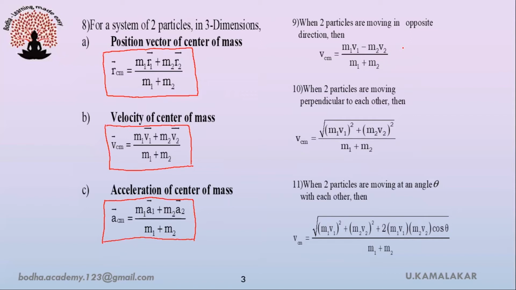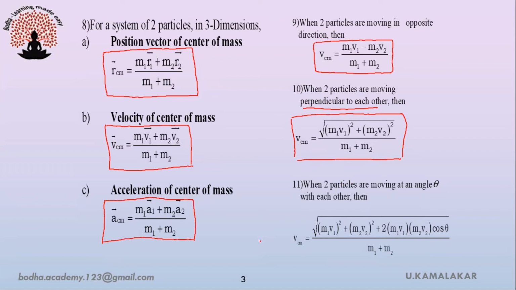Suppose two particles are moving in opposite direction, then velocity of center of mass is given as m1 v1 minus m2 v2 divided by m1 plus m2. When two particles are moving perpendicular to each other, then velocity of center of mass is given as vcm is equals to square root of m1 v1 whole square plus m2 v2 whole square whole thing divided by m1 plus m2.